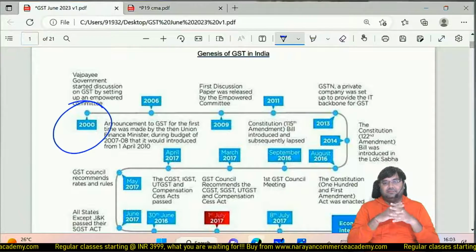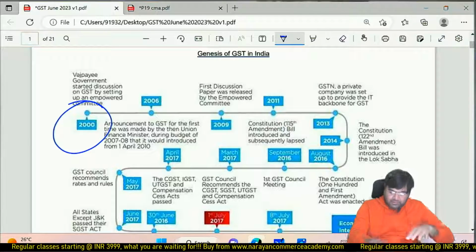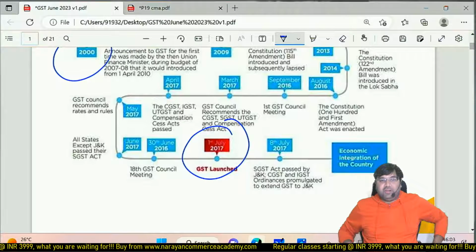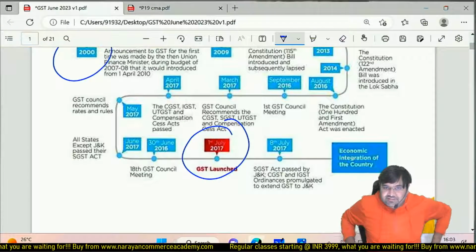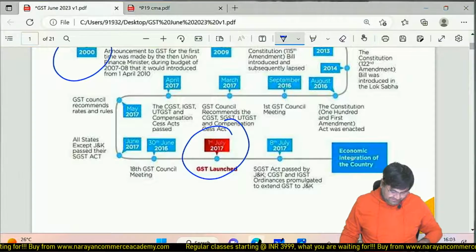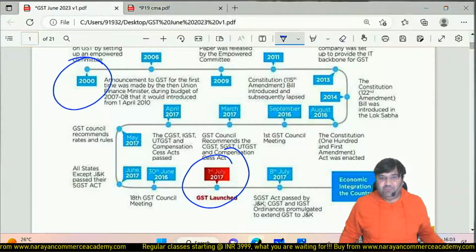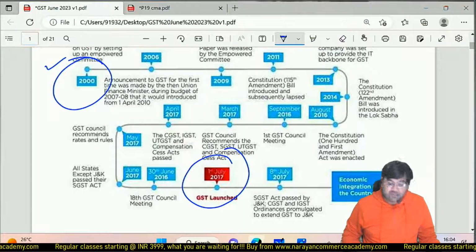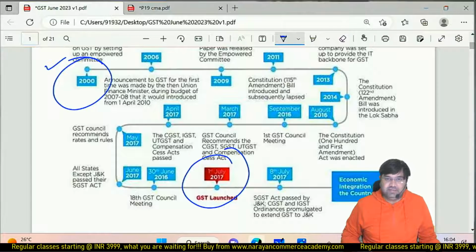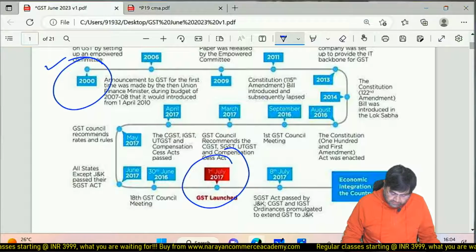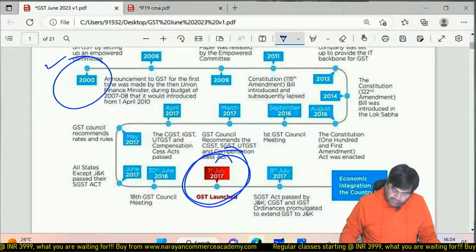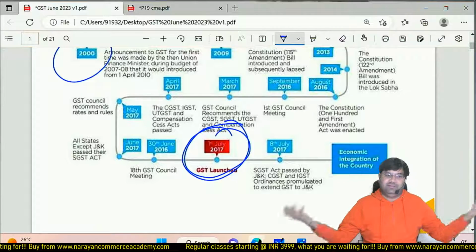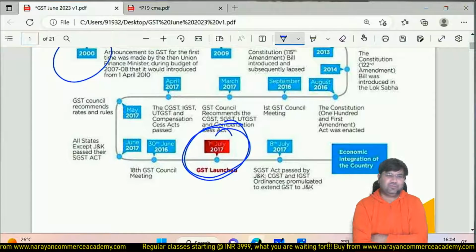But GST was implemented on 1st July 2017. Wonderful. A good initiative took 16 years to implement. Why? A 16-year time frame to implement GST in India. So in 2000 the idea came, a committee was formed to implement GST, but finally it was implemented on 1st July 2017. So it took 16 and a half years to implement GST. Why? Such a wonderful initiative took 16 and a half years.